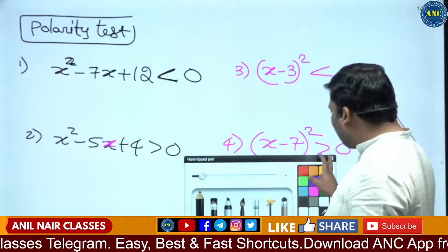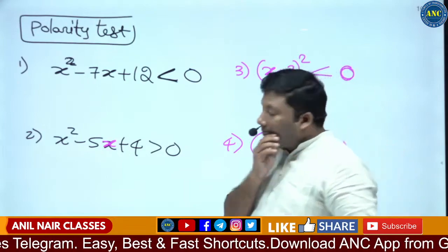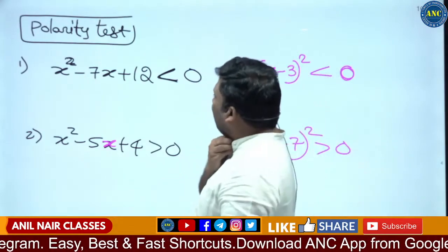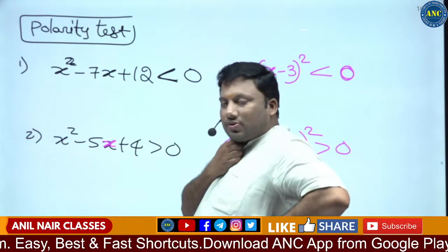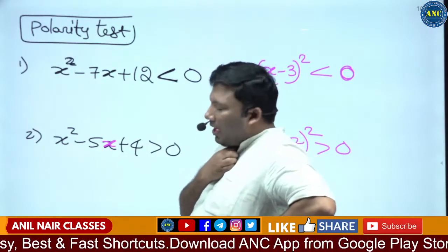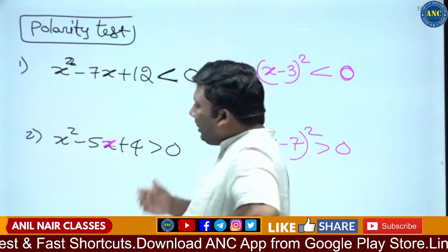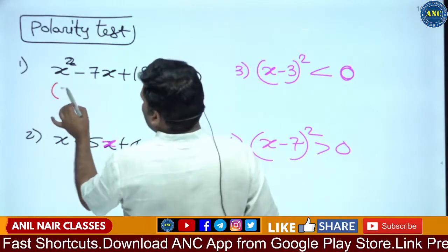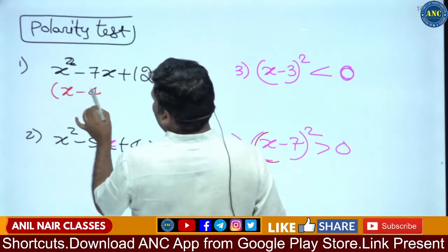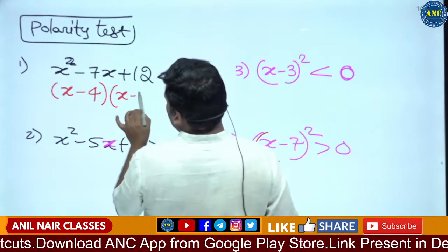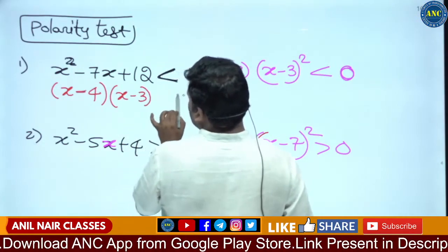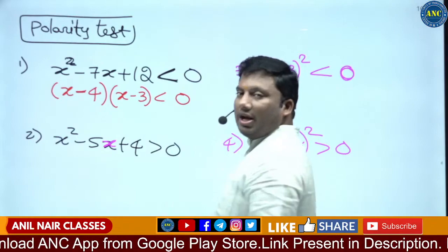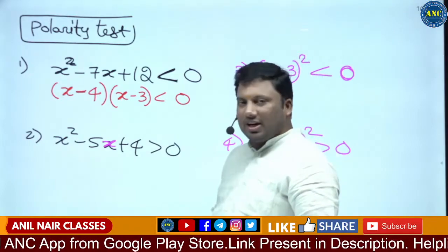Now let us see one by one. x square minus 7x plus 12 is less than 0. Now how can you decompose this equation? This is x minus 4 into x minus 3, and it is less than 0. x minus 4 into x minus 3 less than 0.